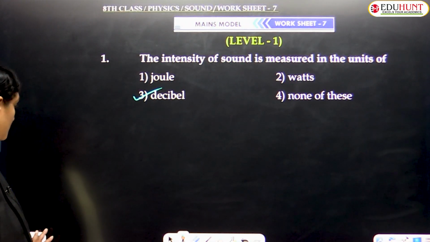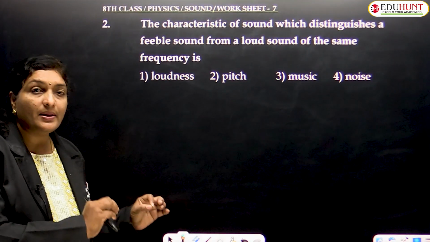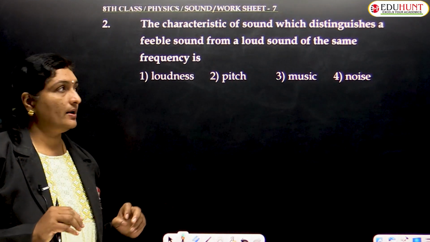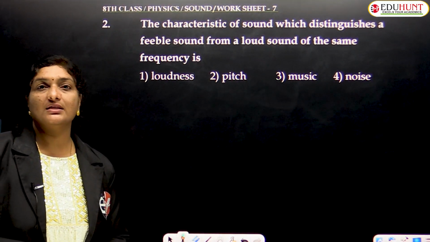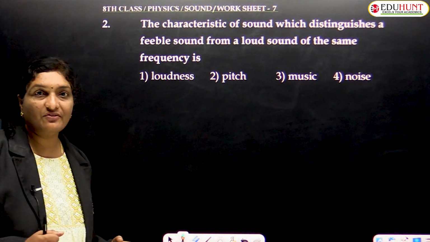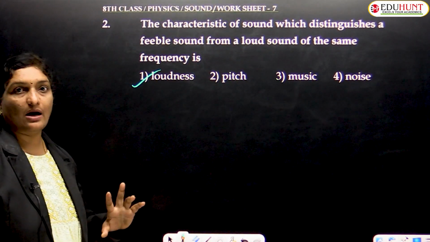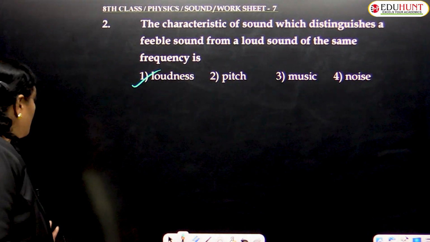So moving to the next question. Question number 2. The characteristic of sound which distinguishes a feeble sound from a loud sound of the same frequency. Same frequency means same pitch. Same instrument means same quality or timbre. So what makes the difference? Loudness. So loudness is a measure of the feeble sound and the loud sound. That's it. So now moving to the next one.